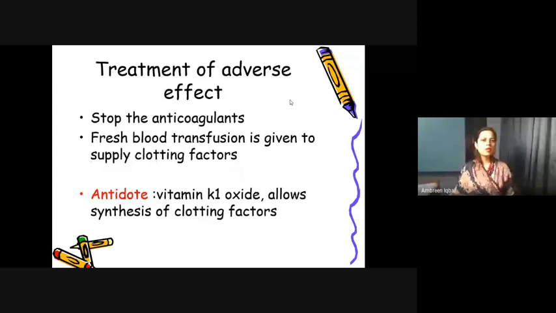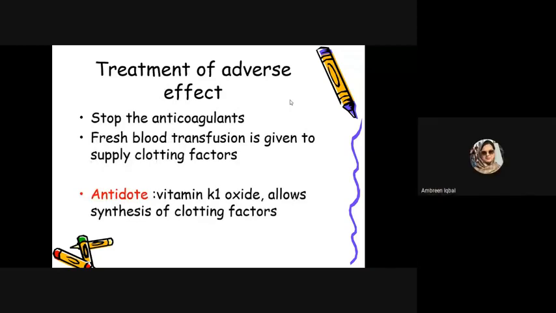Stop the use of anticoagulants. Second, fresh blood transfusion is given. As we said earlier, if we suddenly stop the use of anticoagulants, the coagulation is not going to start immediately. For example, I was taking warfarin, fine, but now I'm feeling fine. Or like here, in the case I have adverse effects. If I stop taking the warfarin, the effect of coagulation does not start immediately. It takes 5 to 7 days.